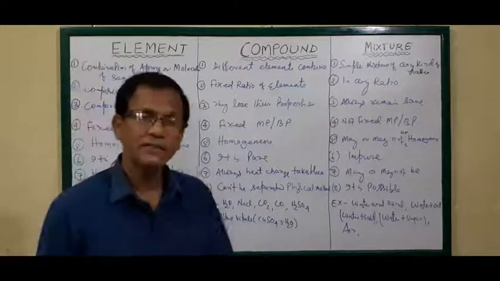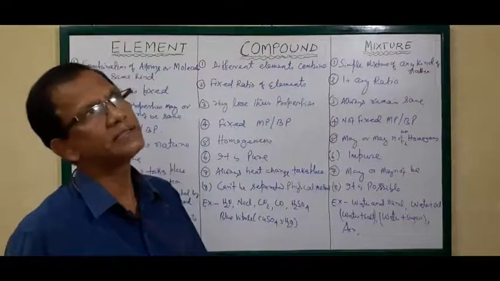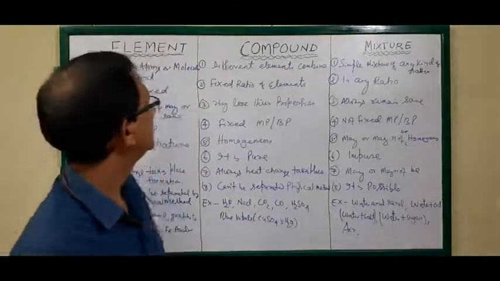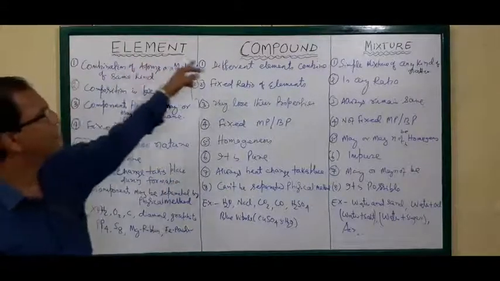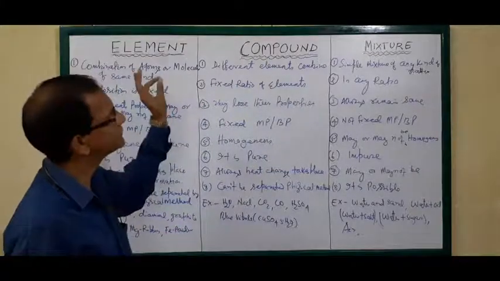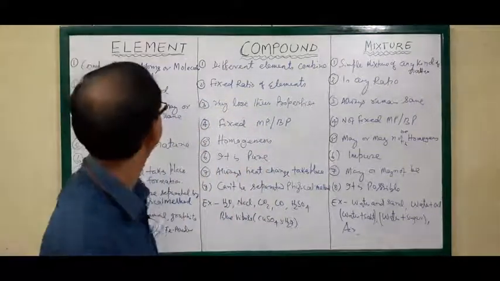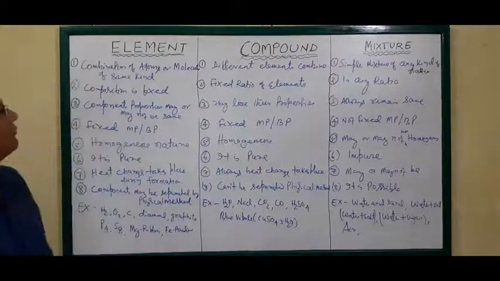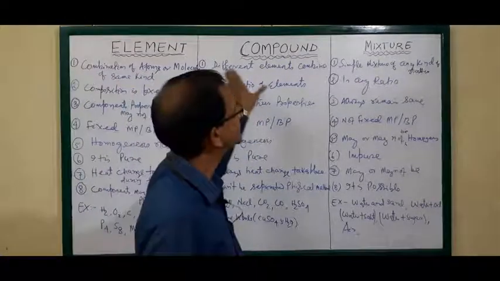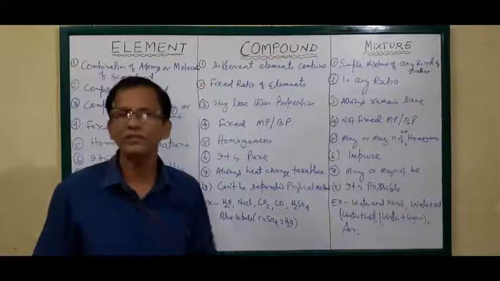So, on the basis of composition of matter, it is classified into three types: element, compound and mixture. These are the three types of matter on the basis of their composition. What are the differences between element, compound and mixture? All are matter, but what is the main difference between them? Let us discuss.